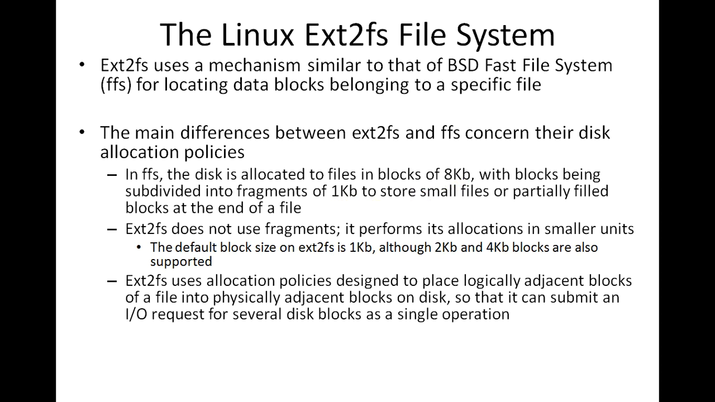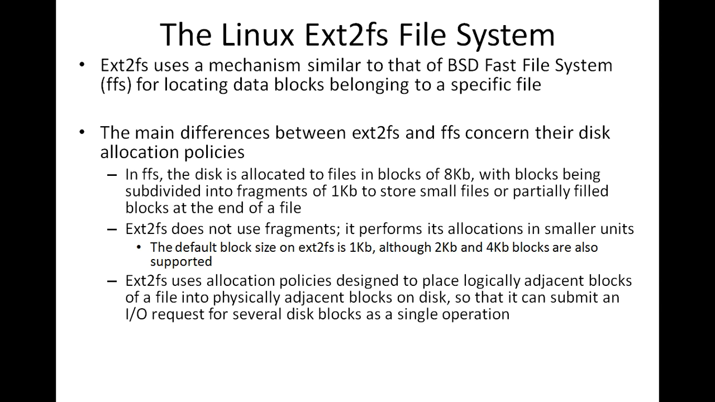To store the smaller files, the 8 KB block will be divided into 1 KB smaller fragments, which can be used to store small files. But in case of ext2, we don't make use of fragments.